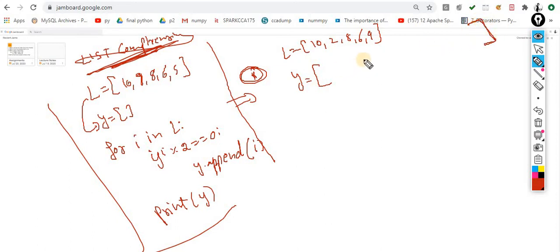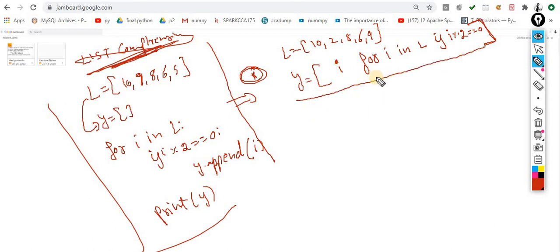So what I have to do? First I have to iterate: for I in L. Very simple. For I in L, if I modulo 2 double equals to 0, that's it. Then you are supposed to add I. The same thing is done in 1 line of code. Yes, it will work fine, and this concept is called list comprehension.